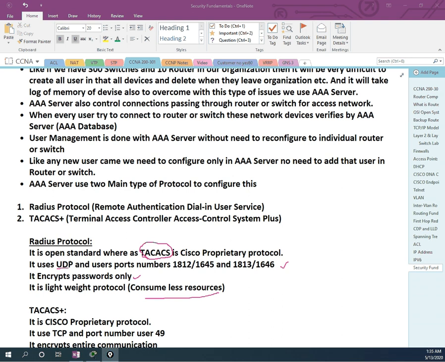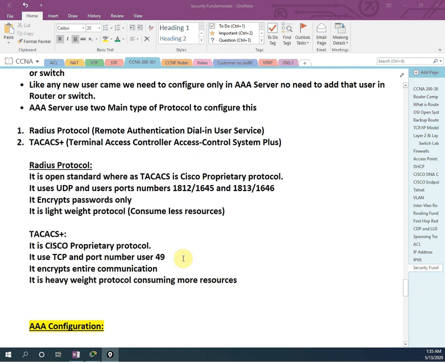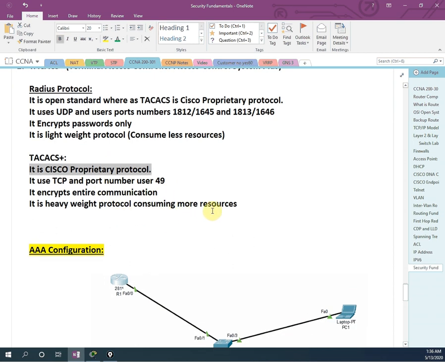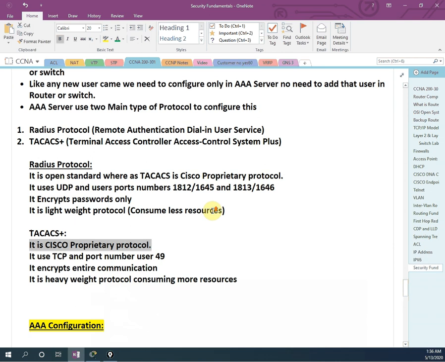Whereas TACACS+, Terminal Access Controller Access-Control System Plus, is Cisco proprietary, meaning it works only on Cisco devices, and it uses TCP, whereas RADIUS uses UDP. For TACACS+ the TCP port number is 49. It encrypts the entire communication. It is a heavy protocol and consumes more resources. Okay, this is the theory part.